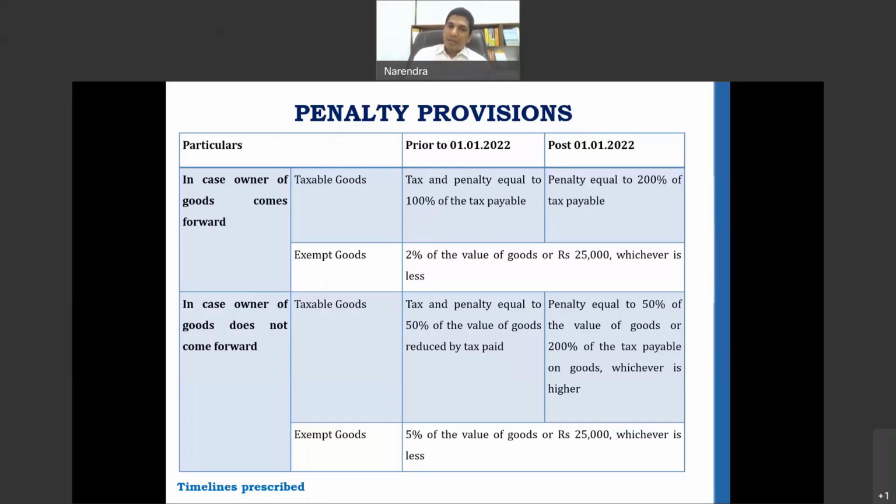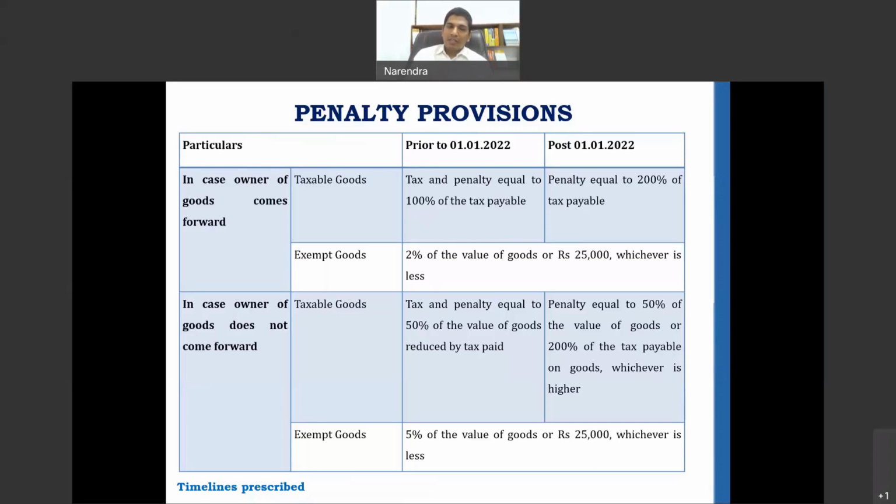If the owner does not come forward, even in those cases, now post January 1, 2022, the transporter has been given an option wherein he can pay up 1 lakh rupees and get the goods and conveyance released. Apologies, if he pays 1 lakh rupees, the transporter, then he can get the goods released. This is the first topic that we seek to cover here, section 129, the penalty provisions.